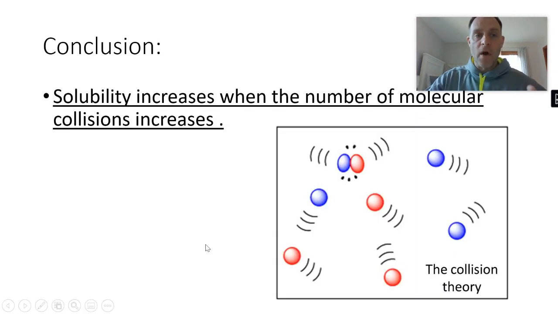So what's the conclusion? Solubility, the ability to dissolve, goes up when molecules move faster, when more collisions happen. And that happens by shaking, that happens by heating, that happens by adding pressure, right? And that happens by breaking it up into smaller pieces. Guys, that's a lot. Woo! Okay, but we're done. That's all we got.